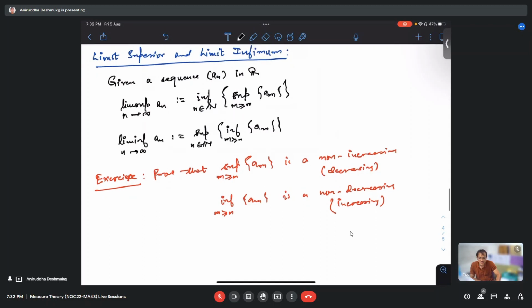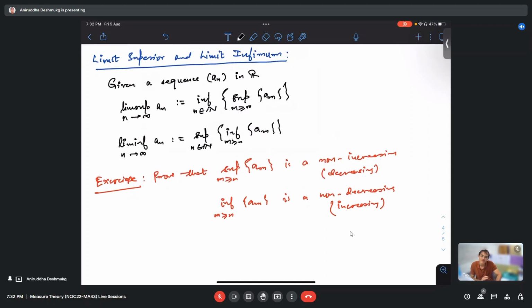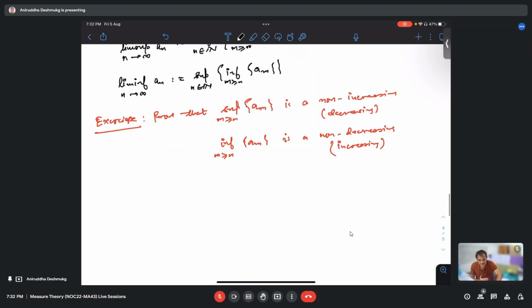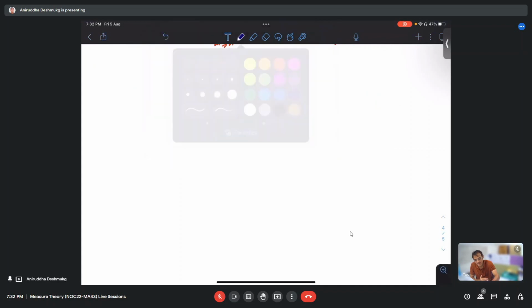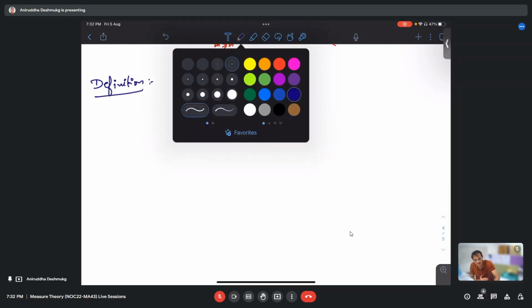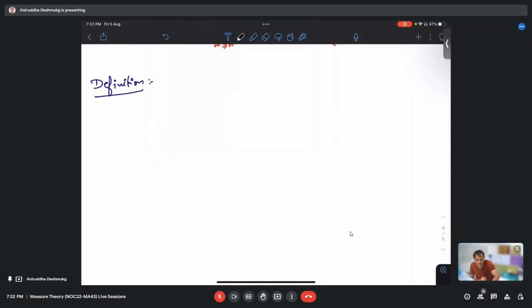Now these are about real numbers. What we want to do is define lim sup and lim inf of a sequence of sets. So the definition is as follows. Let E_n be a sequence of sets.